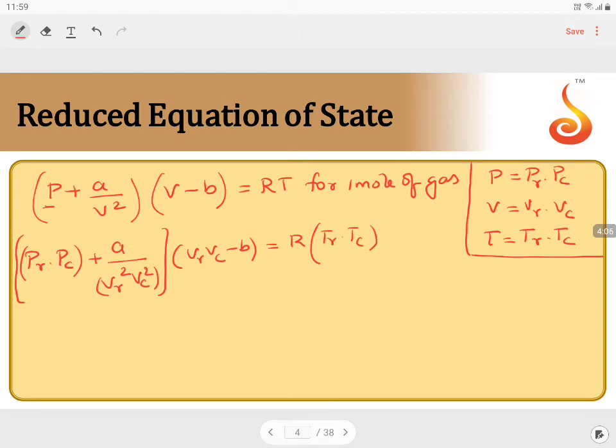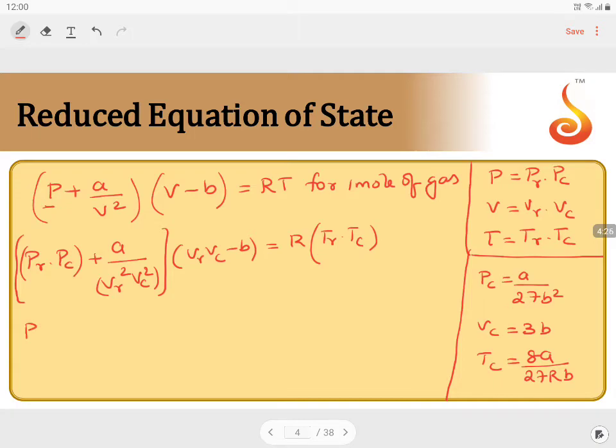Now, what other data do we have? We also know that Pc is equal to a by 27b square, Vc is equal to 3b, Tc is equal to 8a by 27Rb. So can we use this data and substitute again?